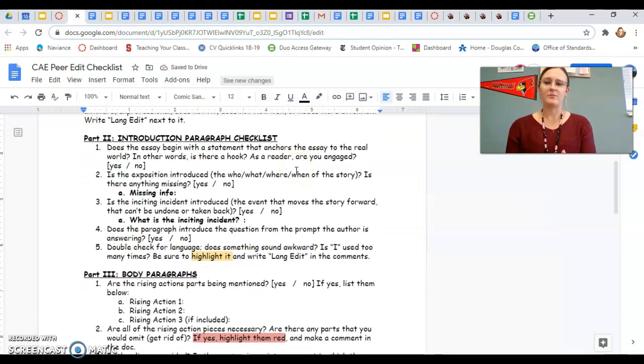Part 2 deals with your introduction, or your partner's introduction. So does the essay begin with a statement that anchors your essay? In other words, is there a hook? Are you instantly engaged when you start reading your partner's essay?